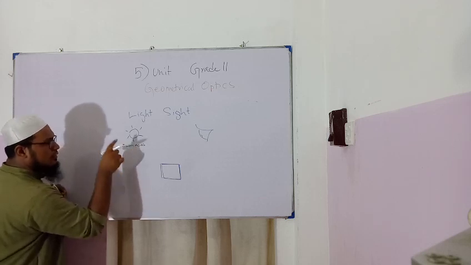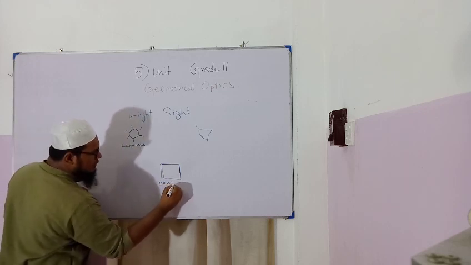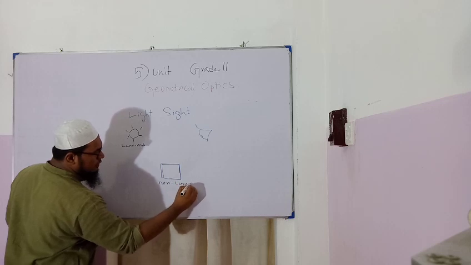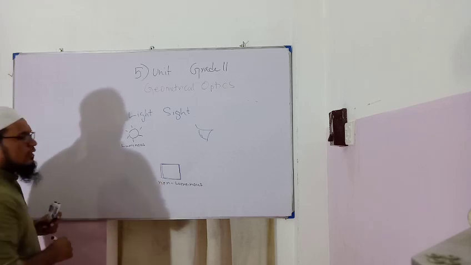An object which produces its own light is called a luminous object. An object which cannot produce its own light is called a non-luminous object.